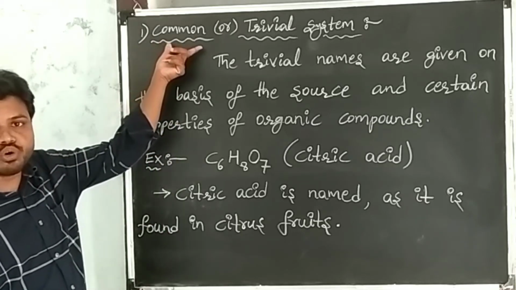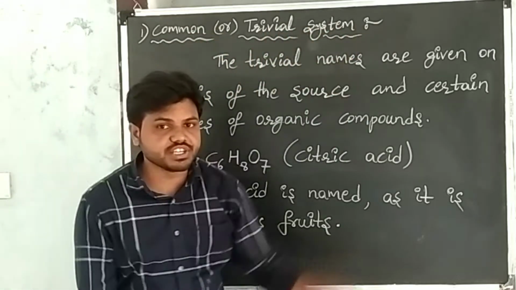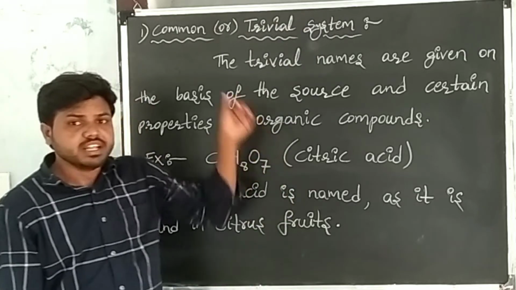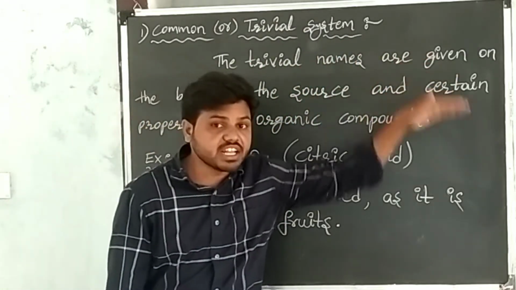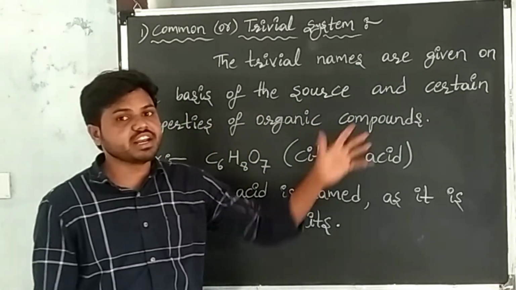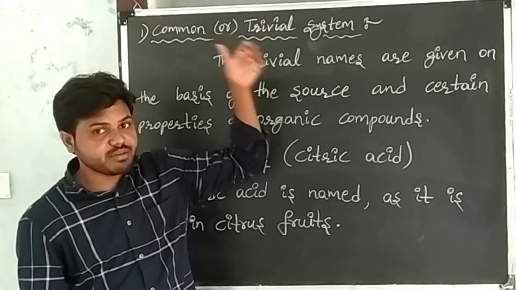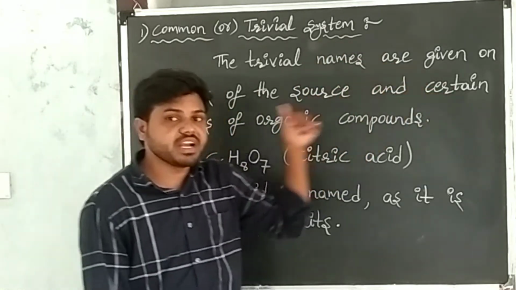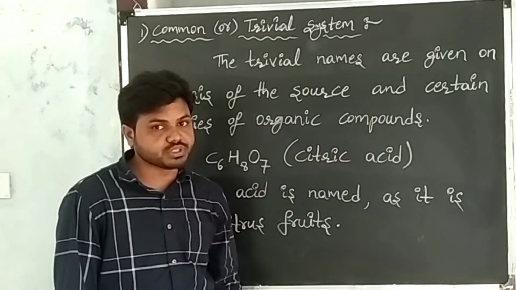Now we discuss the common or trivial system. The trivial names are given on the basis of the source and certain properties of the organic compounds.